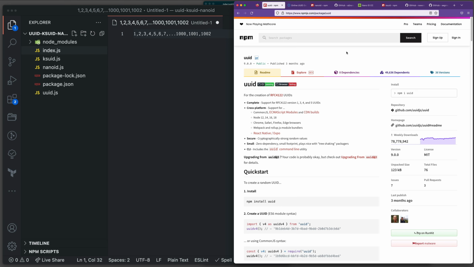So basically the first question you might ask is, why do you need random IDs? Imagine you have a database or an array or record of any sort of data. You might need an identifier just to identify them, and they need to be unique, they need to be random, and that's why you might need any of these libraries.